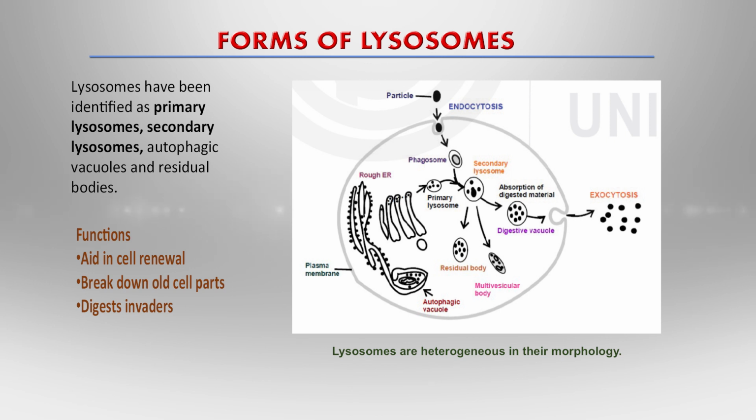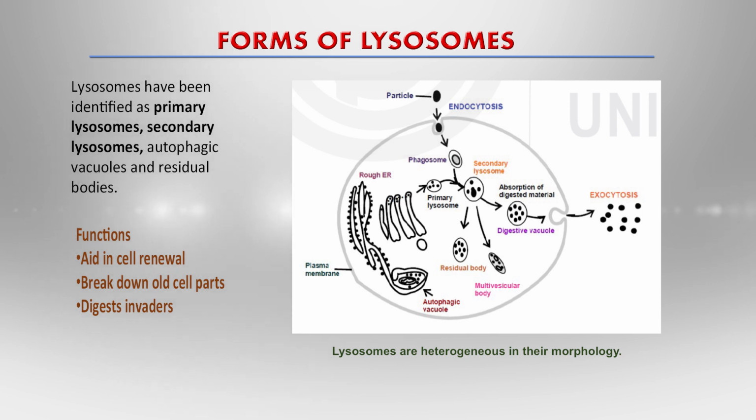The phagosome attaches to a primary lysosome and makes a secondary lysosome. The secondary lysosome is an active form which degrades most of the harmful molecules or food molecules by hydrolytic enzymes, and molecules that are not degraded form residual bodies.